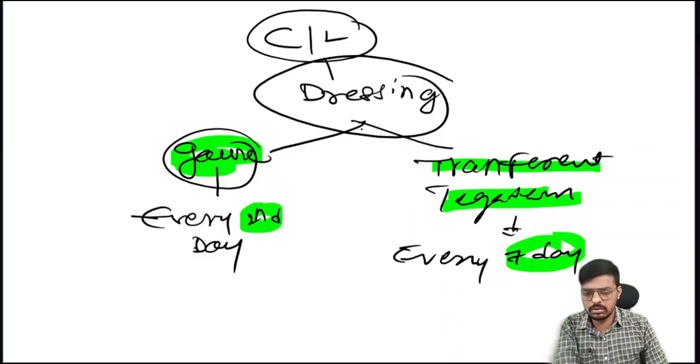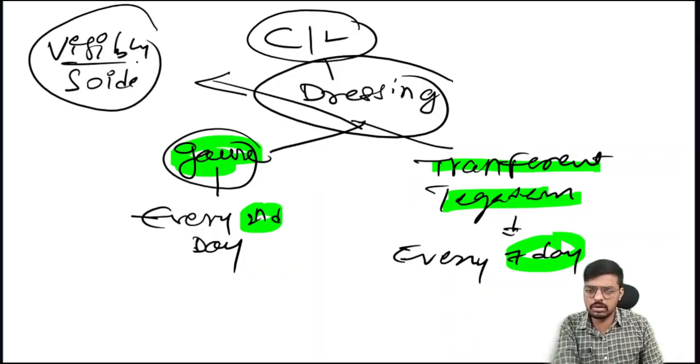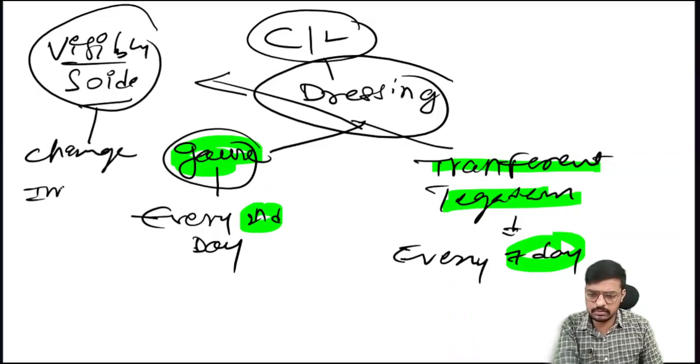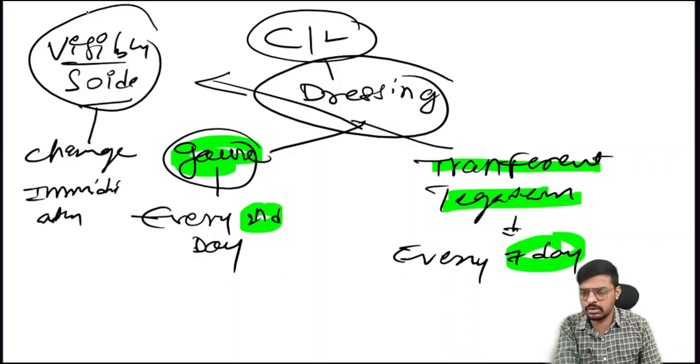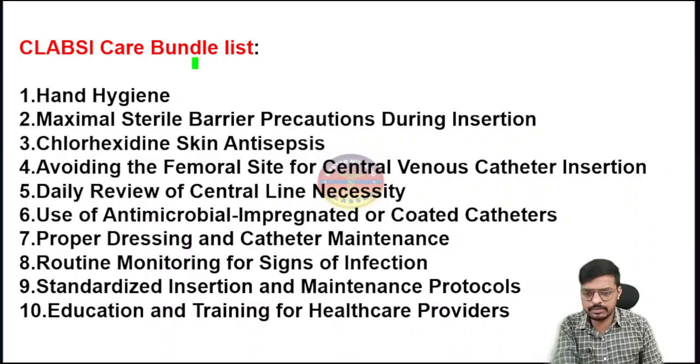And when do we have to change immediately? When it is visibly soiled, meaning if it got wet or accidentally exposed to blood. If it is visibly soiled, change immediately. Very important. Visibly soiled means change immediately. Gauze means change every second day. Tegaderm transparent dressing means change every 7 days. It's a most important question.